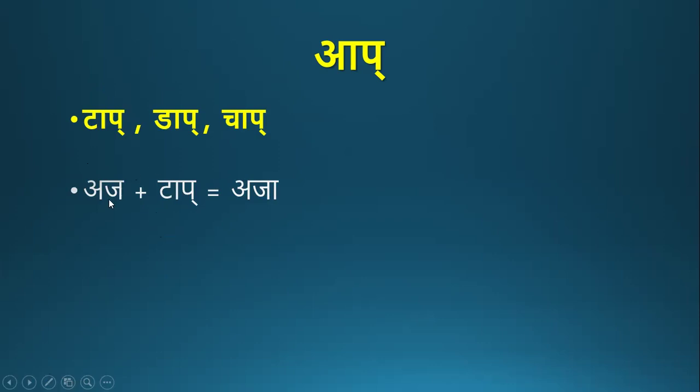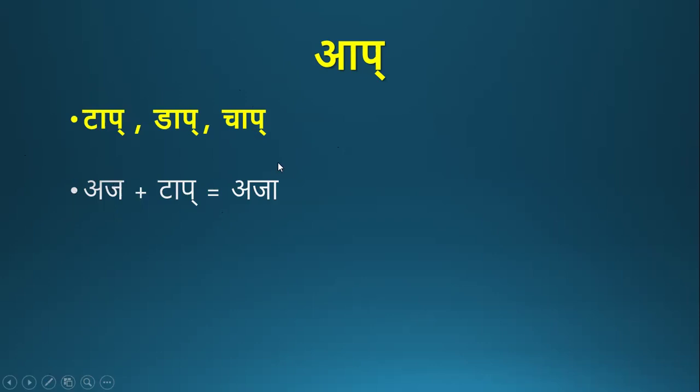So a remains. These are also three pratyayas. There are ten such pratyayas. Out of them, three we have already studied: gnish, gneep, gneen. These are the other three: tap, dap, chap. Four more pratyayas are there, which are added to masculine forms to get feminine forms. So Aja is the masculine form of the word.